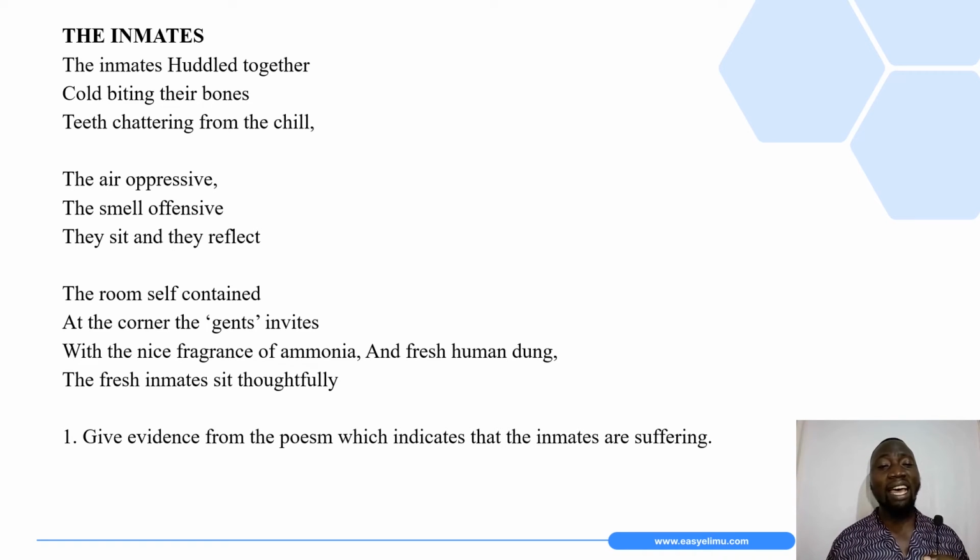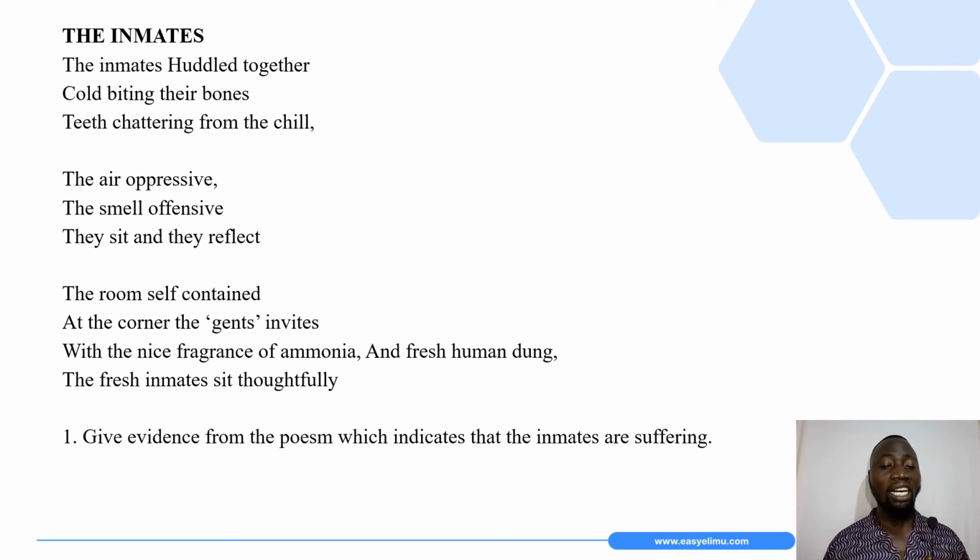The inmates huddled together, cold biting their bones, teeth shattering from the chill. The air oppressive, the smell offensive. They sit and they reflect. The room self-contained, at the corner the gents invites, with the nice fragrance of ammonia and fresh human dung. The fresh inmates sit thoughtfully.